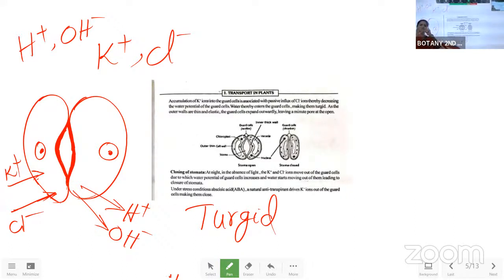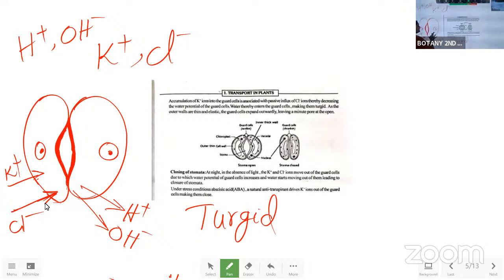Whenever they are turgid, the stoma will be opened. The inner cell wall will be pulled on both sides because of the turgidity of the cells. Then the stoma opens in the center, which makes easy exchange of the gases. Otherwise, the excess amount of water is lost in the form of water vapor through the stomatal apparatus. Okay. So once the water was lost over here, then what happens?